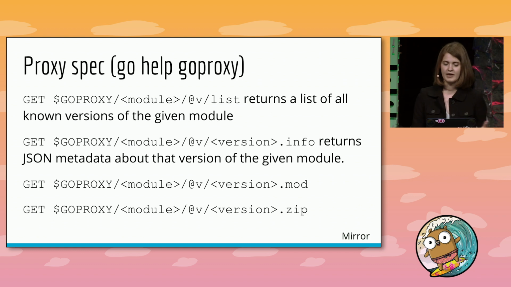So I've been speaking about a proxy in general terms because there is no single proxy out there. Any server that implements the module proxy specification can be used by the go command. And this specification is given by running go help goproxy, and you can see this back here. It has that list endpoint that we were talking about, which gives the known versions of the given module. It has the info endpoint for some JSON metadata, the mod file for the dependency resolution, and the zip file for the source.